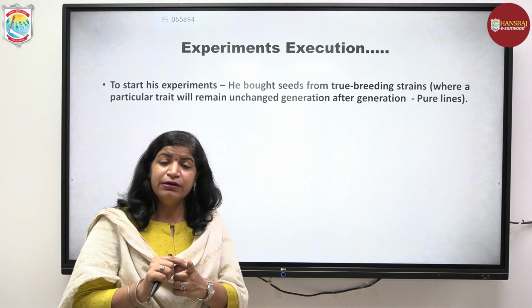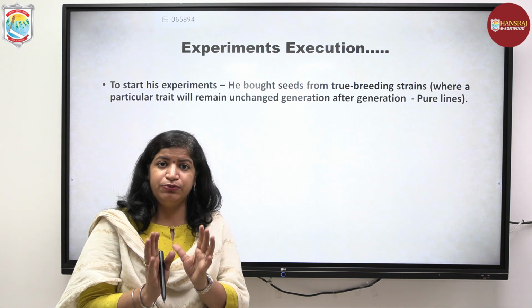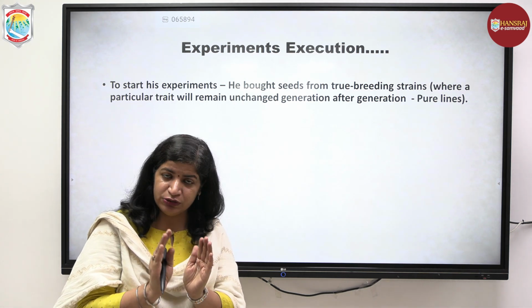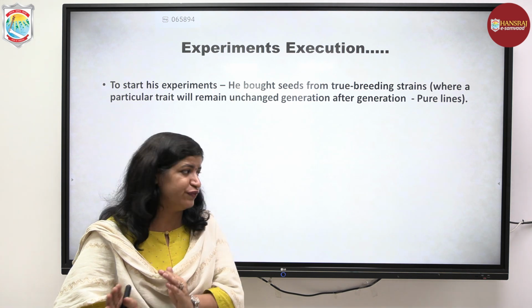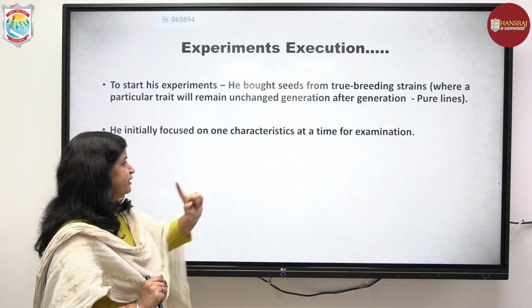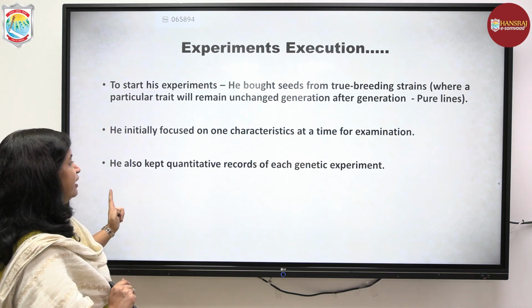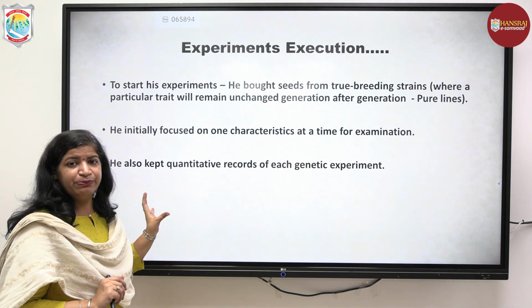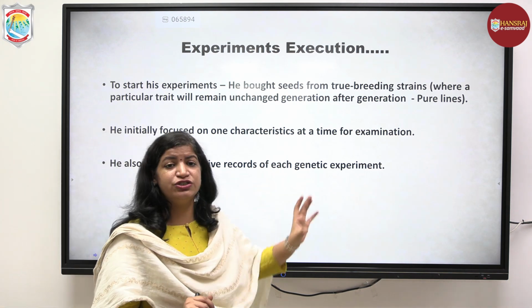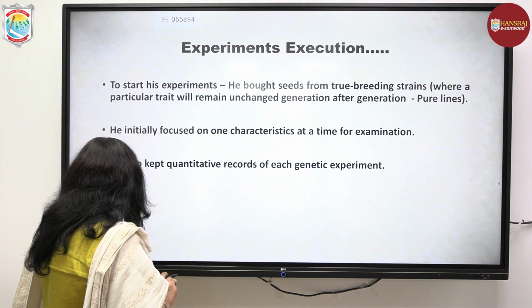Secondly, he bought pure lines. He bought seeds which were pure lines, where a particular trait will remain the same year after year. And he focused on one character at a time for examination. And the third very important point in his experiment, he kept a quantitative record of each genetic experiment.